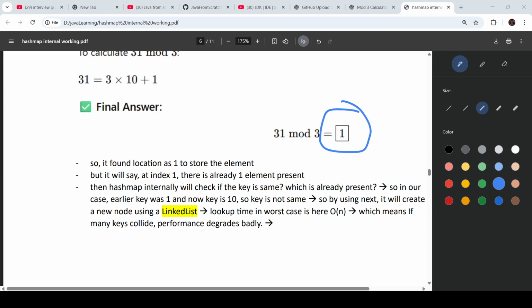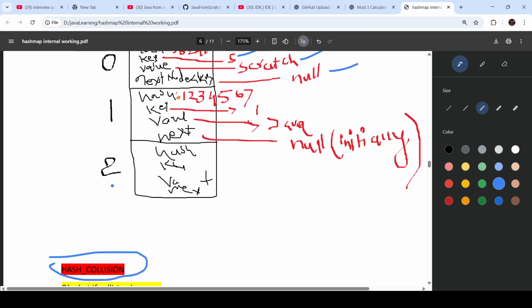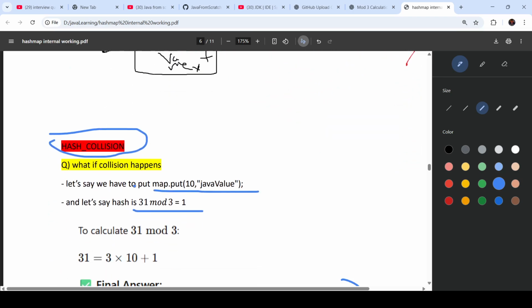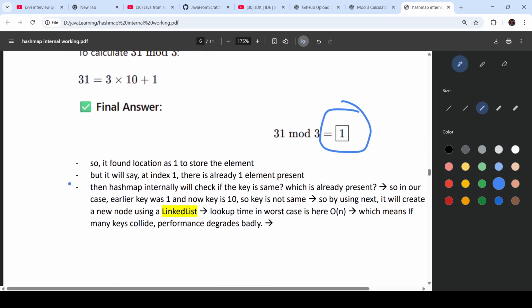Which index did it find now? 1, right? So at index 1, what is the key? Initially the key is 1, and now we are trying to put key 10, right? So the key is not the same.